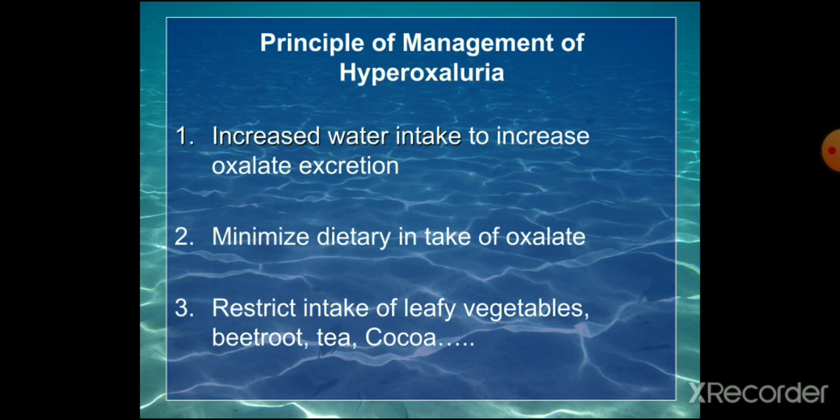Principles of management of hyperoxaluria. So there is increased water intake to increase the oxalate excretion. So you have to drink plenty of water so that excretion of oxalate can be increased. Then minimize the dietary intake of oxalate. Oxalate containing foodstuffs have to be minimized, that is leafy vegetables, fiber containing vegetables, etc., which are rich in oxalate. So you have to minimize the usage of that type of vegetables. So restrict the intake of leafy vegetables, beetroot, tea, cocoa, etc.